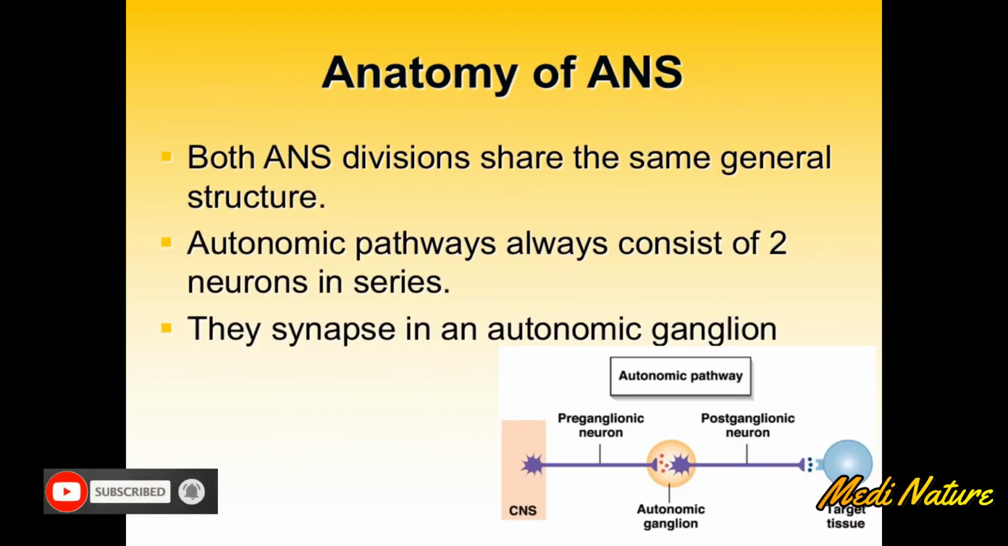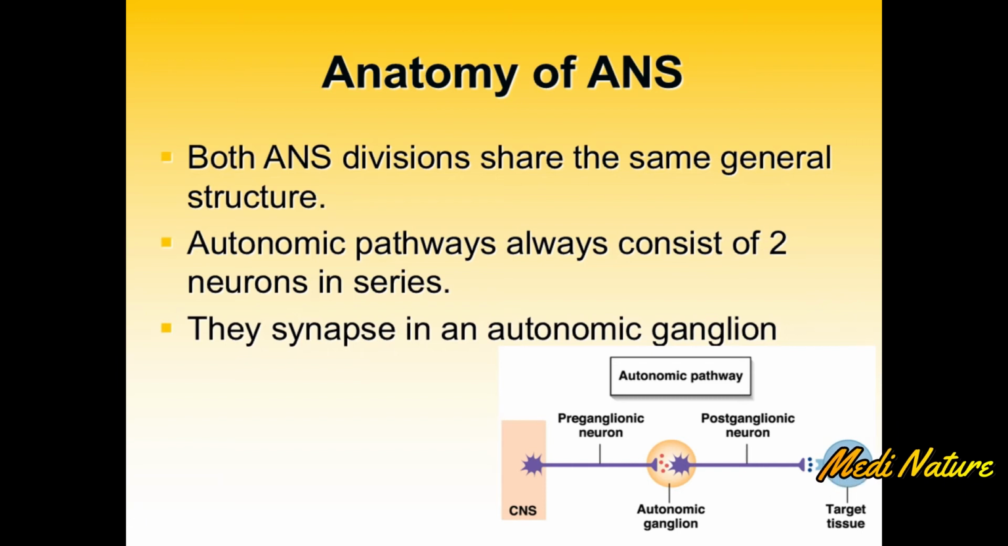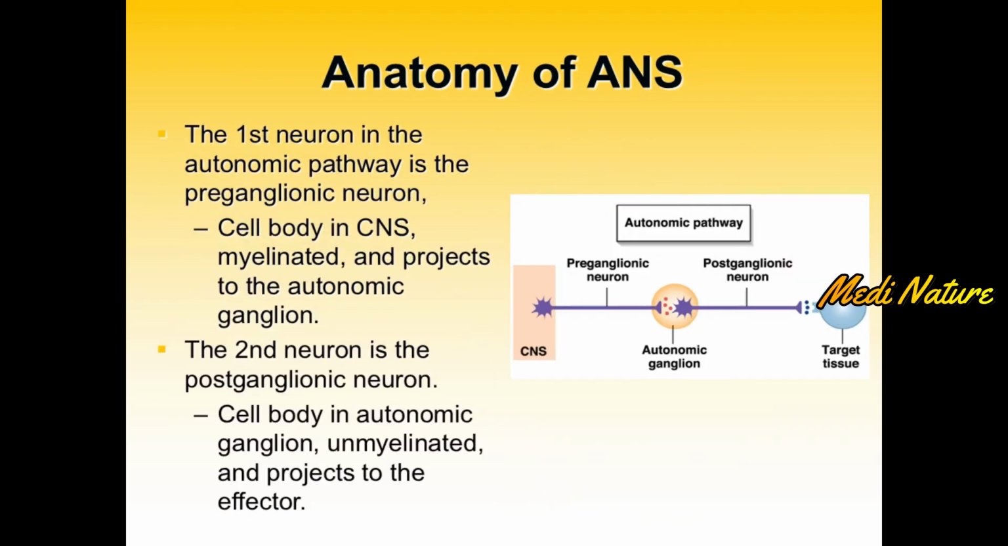When we are considering the anatomy of autonomic nervous system, both sympathetic and parasympathetic divisions have the same structure. The autonomic pathways always consist of two neurons. These two neurons synapse in an autonomic ganglion. The first neuron of the pathway of autonomic nervous system is called preganglionic neuron. The cell body of preganglionic neuron is located in central nervous system, and the axon is myelinated. The axon projects towards the autonomic ganglion.